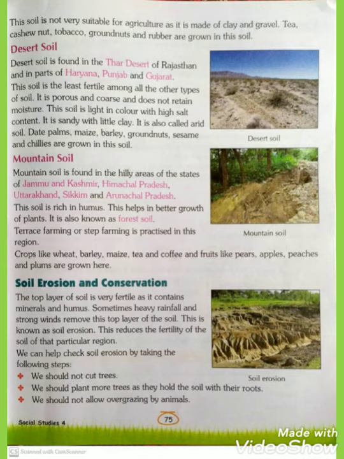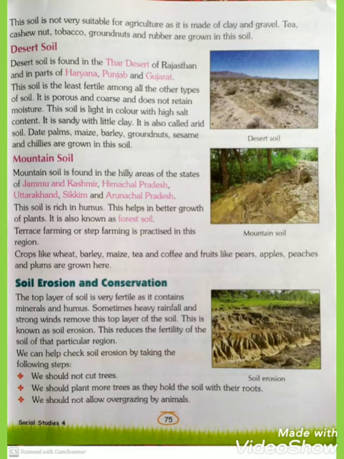Mountain soil. When you hear the name mountain soil, you can understand where it can be found, in hilly and mountainous areas. Mountain soil is found in the hilly areas of the states of Jammu and Kashmir, Himachal Pradesh, Uttarakhand, Sikkim and Arunachal Pradesh. These are all mountainous areas.